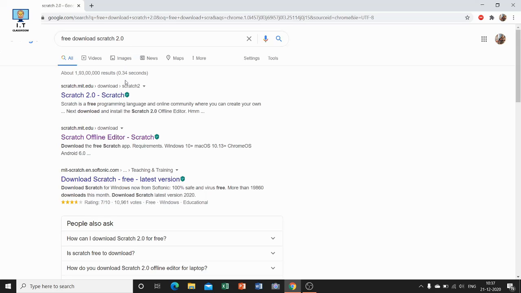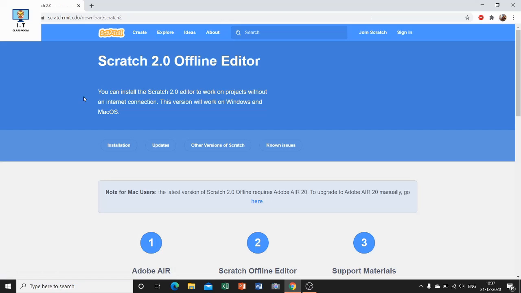You will find a number of links here. You have to click on the first link, Scratch 2.0, like this. Now you will find this type of screen in front of you.